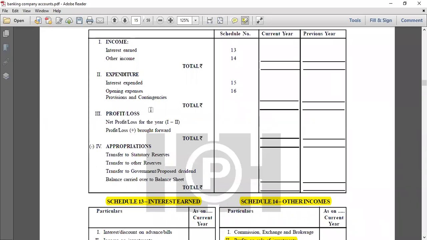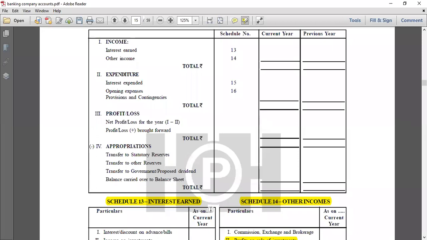All right. Now this may include any profit or loss that has not been used in any kind of investment, or has not been given out as dividend, and still it is there in the profit account. So we will bring it to this year and we will add it. All right. Just similarly as whatever balances are there in the balance sheet, they are brought forward to the next year. Same is the case for profits here. Now, once you subtract the expenditure from the income, you get the net profit or net loss for the year.